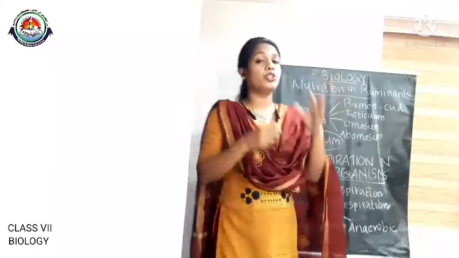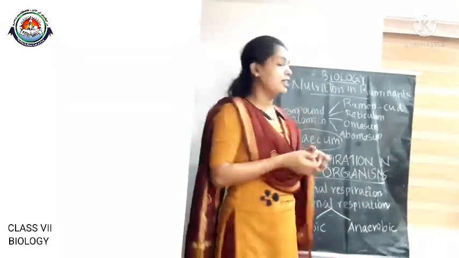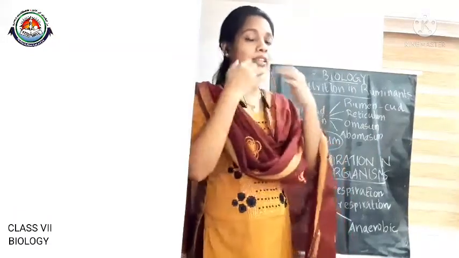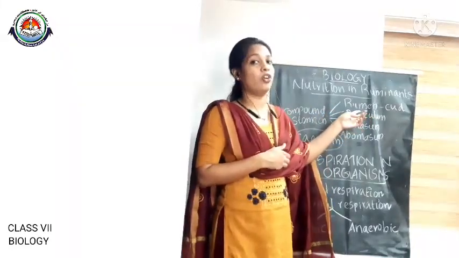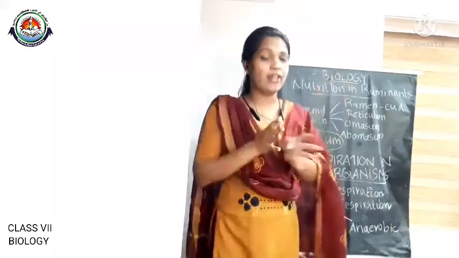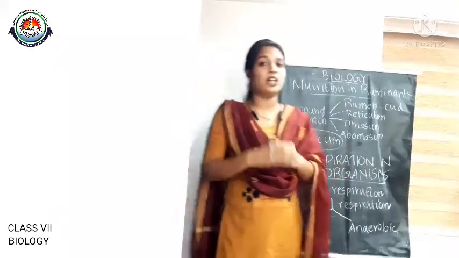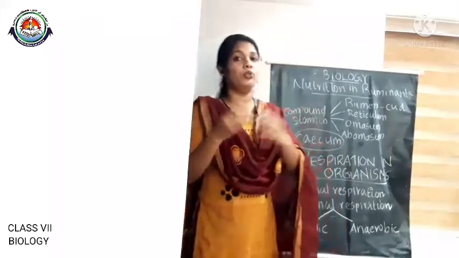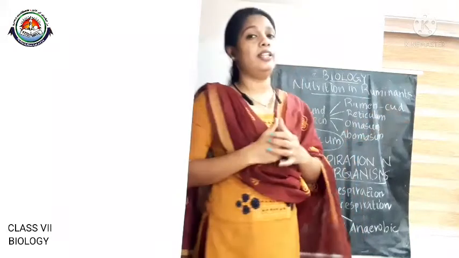And how the nutrition process occurs in ruminants, we can study that. First, the chewed food is swallowed, and first it reaches the rumen. The first and largest chamber of the stomach is termed as rumen, and the partial digestion of food takes place inside the rumen. That partially digested food is termed as cud.